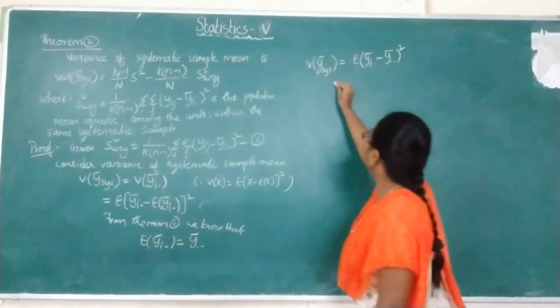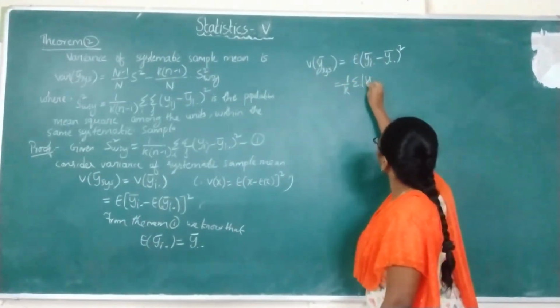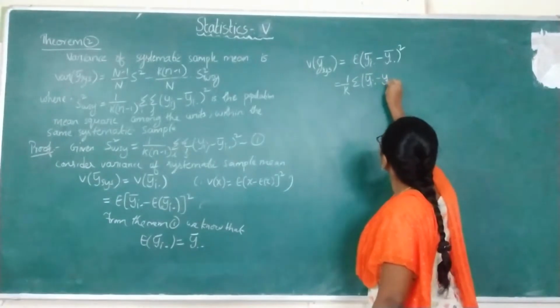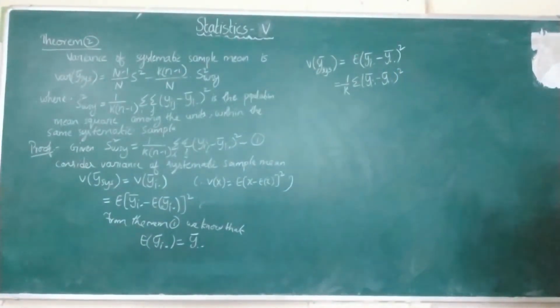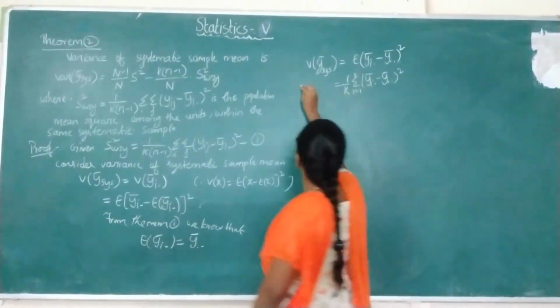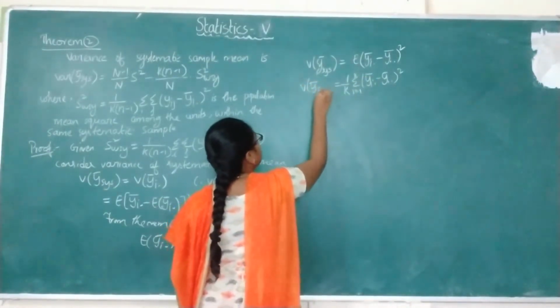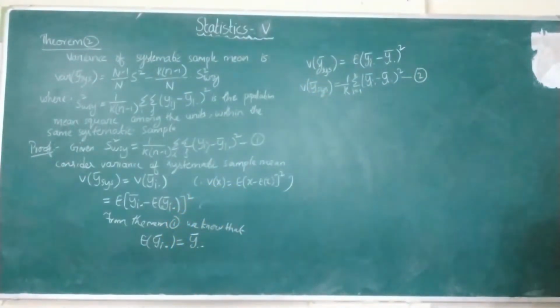So it can be written as 1 by k summation of yi dot bar minus y double dot bar whole square, where i equals 1 to k. Remember, expectation of any value is nothing but the average of that value. This is the variance of systematic sampling. Keep it as equation 2. Now consider the formula for the population mean square in systematic sampling.